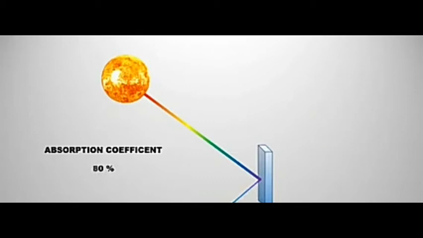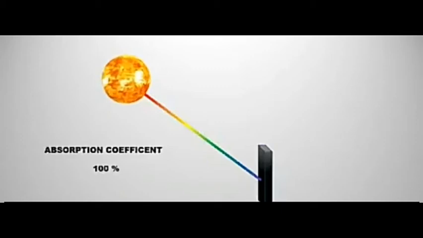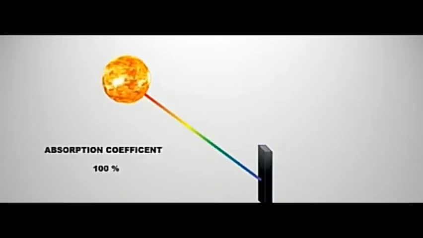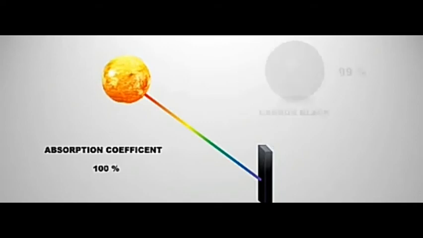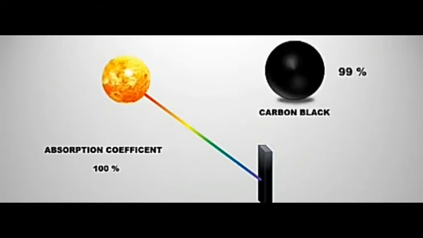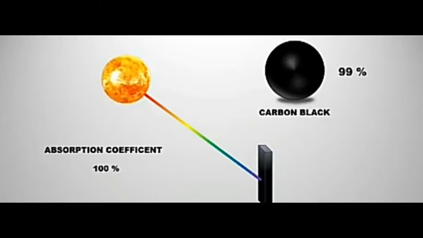When radiation hits an object, it absorbs some part of the radiation and reflects the rest back. The amount of radiation that an object absorbs is called the absorption coefficient of the object, which indicates how much of the radiation is absorbed. It can be 20%, 50%, or 80%. If 100% of the radiation incident on an object is absorbed, it is called a perfect black body.